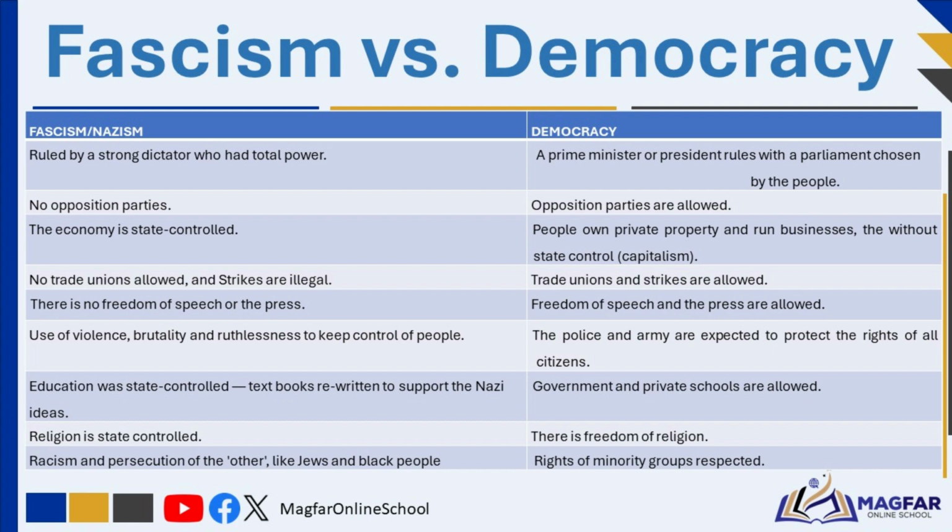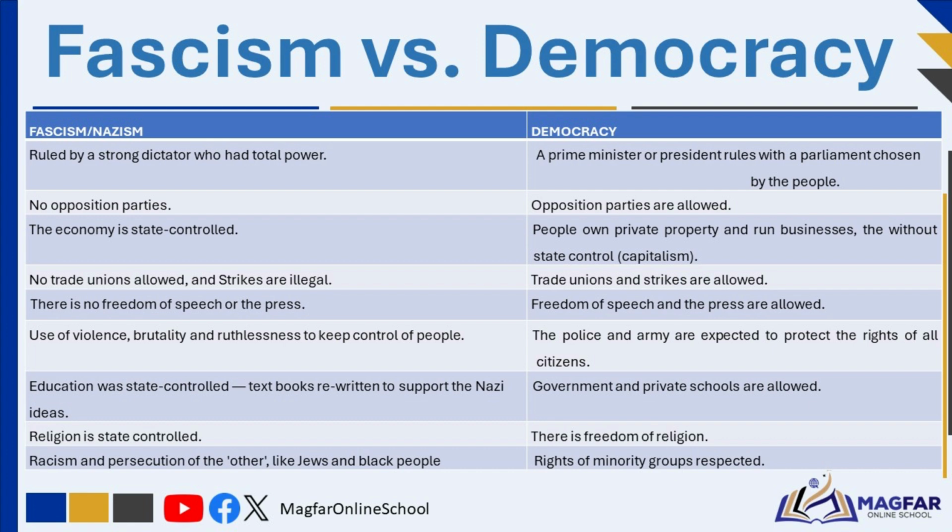There was no freedom of speech or press in Nazi Germany. Joseph Goebbels controlled all media. In contrast, democracies allow free speech and independent media. The Nazis ruled with violence and fear, using the Gestapo to spy on and punish opponents, while in democracies, the police protect citizens' rights. Education and religion were state-controlled under Hitler, whereas democracies allow independent schools and religious freedom.